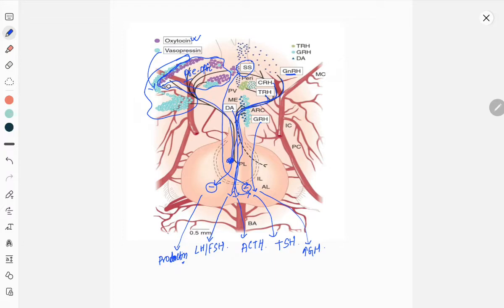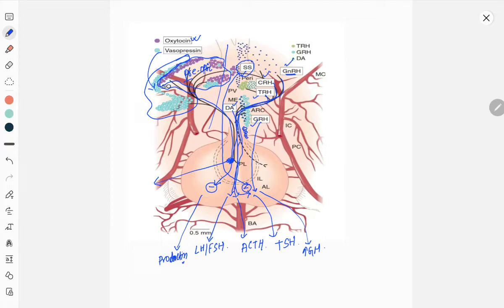They will be stored here and subsequently released. All hormones except the posterior pituitary hormones, like gonadotropin releasing hormone, corticotropin releasing hormone, thyrotropin releasing hormone, dopamine, somatostatin, and growth hormone releasing hormone, will go to the anterior pituitary via the portal venous system.